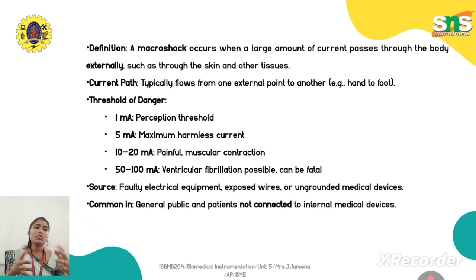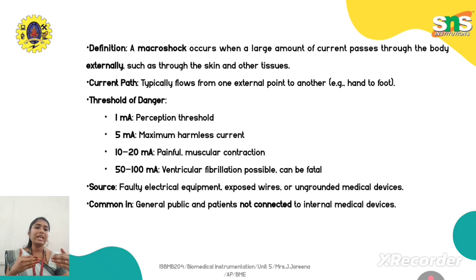And what is the source for this macro shock? As I said before, especially faulty electrical equipment, exposed wires, or an ungrounded medical device. If you are using these, there is a chance for the person to get a macro shock, because you know that macro shock is when the current passes through the body from an external point, that is, hand to foot. So these are the sources.